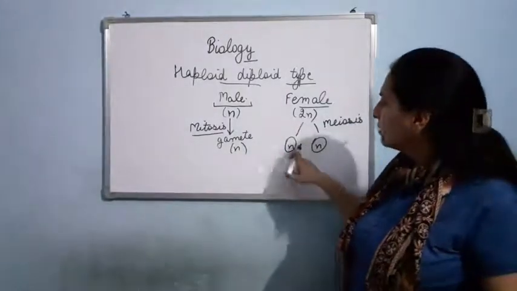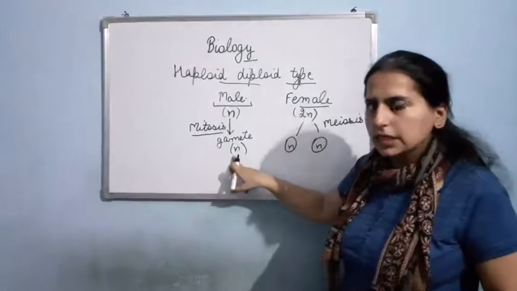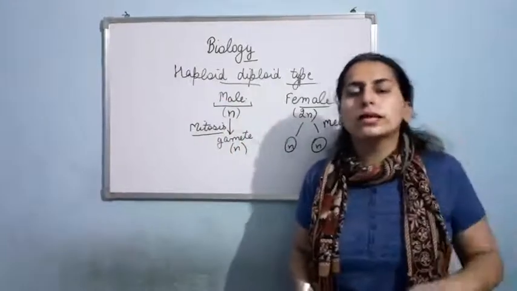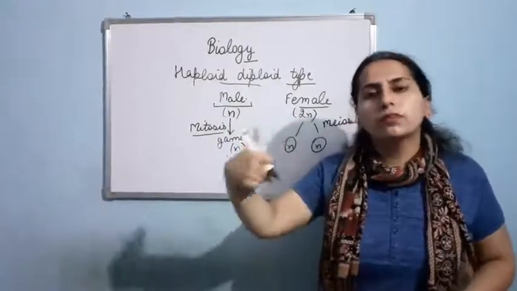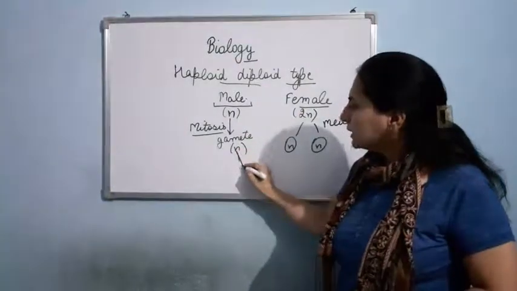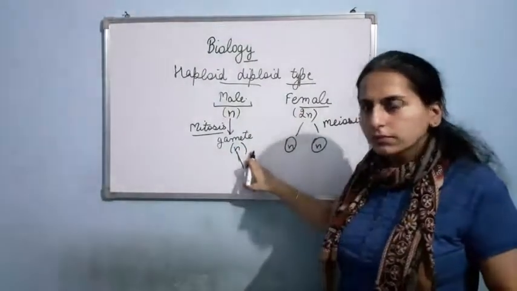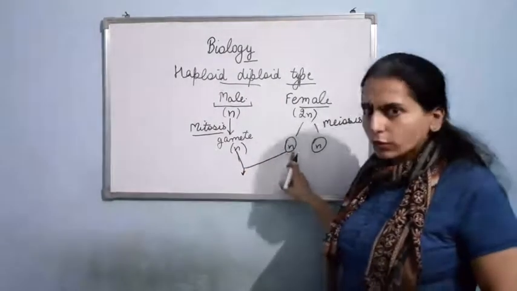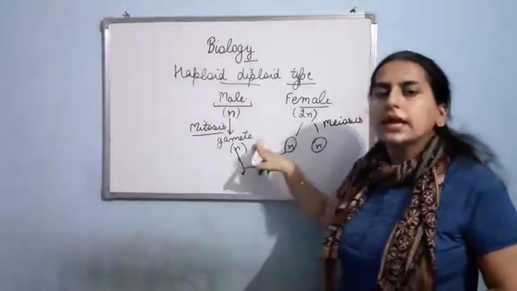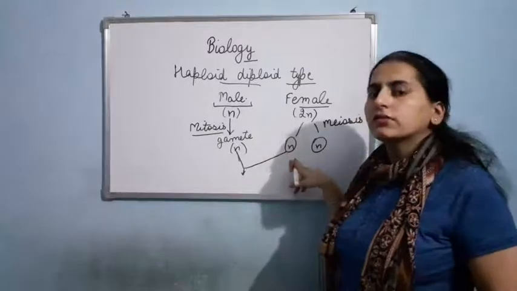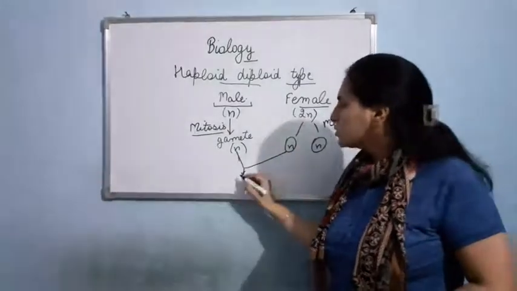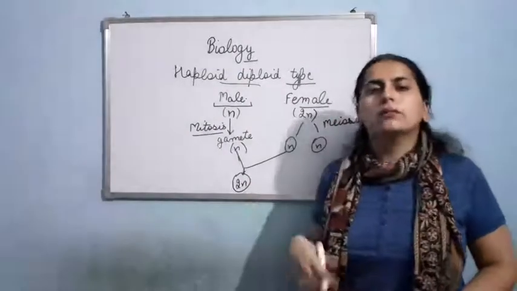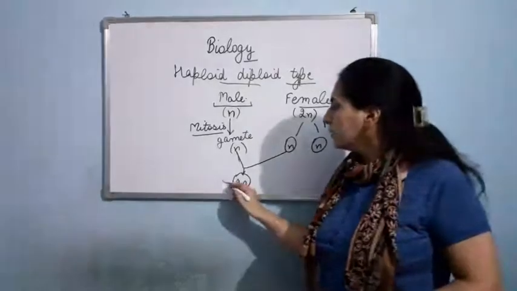Now let us make a cross. What will happen if this n will fuse with this? As I told you, what is happening in honeybee actually, the haploid one is male and the diploid one is female. Now suppose this male gamete having n set of chromosomes fuses with this female gamete having n set of chromosomes. So the resultant zygote will be having 2n set of chromosomes, and obviously in the future it will become a female.